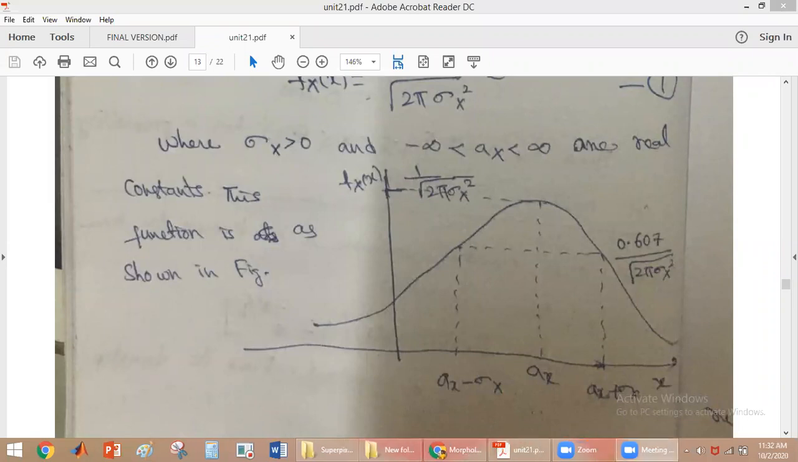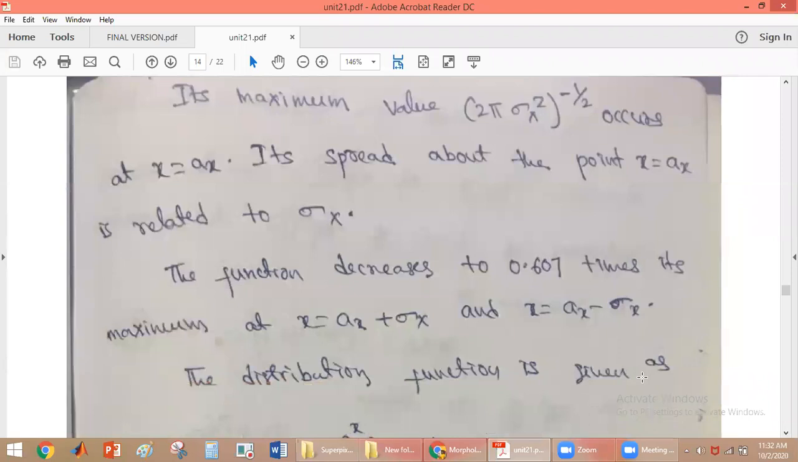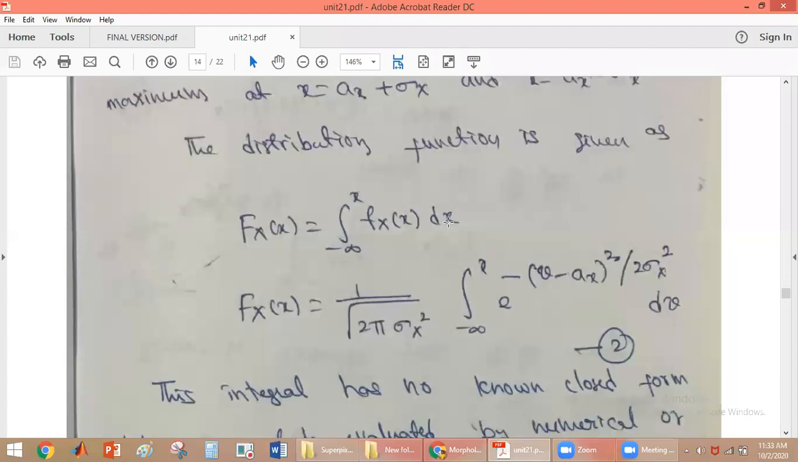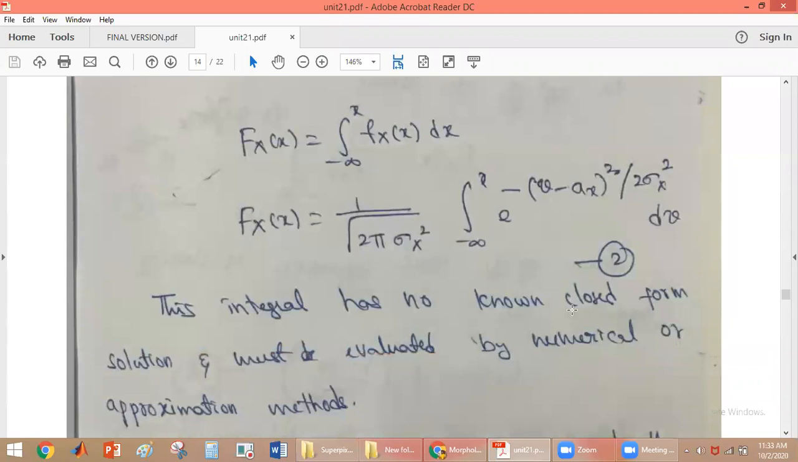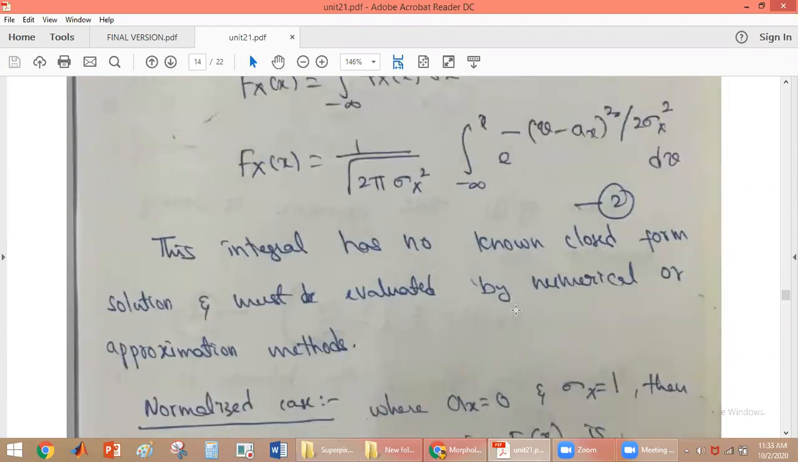Okay, so that is why the Gaussian random variable will be having the bell-shaped waveform. The same thing we have observed here. Now what is distribution function? The distribution function is nothing but the integral of the density function. If you integrate that density function, we will be getting the distribution function. This distribution function does not have any closed form solution, that is why we will be using an approximation method to solve it.